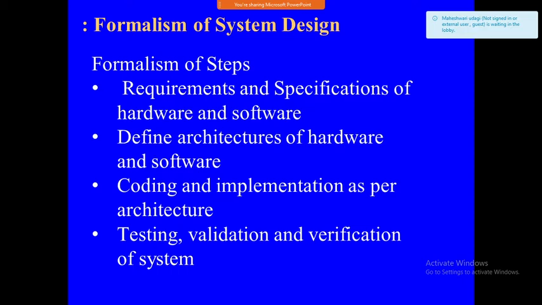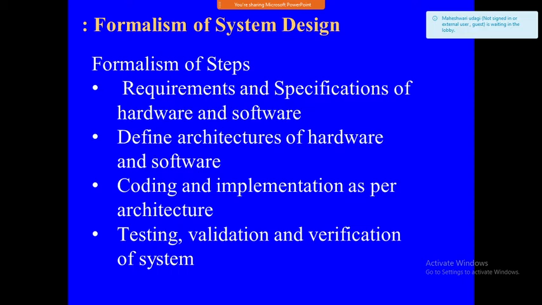Formalization of the system design. Here, requirements and specifications of hardware and software. We are going to check this. Formalization means specifying in accepted, ordered, and organized form the statements, procedures, actions, states, and functions for the design. Formal representation or modeling is done after the abstraction phase is completed. Formally, we are going to start the system design. That is the formalization of the system design.